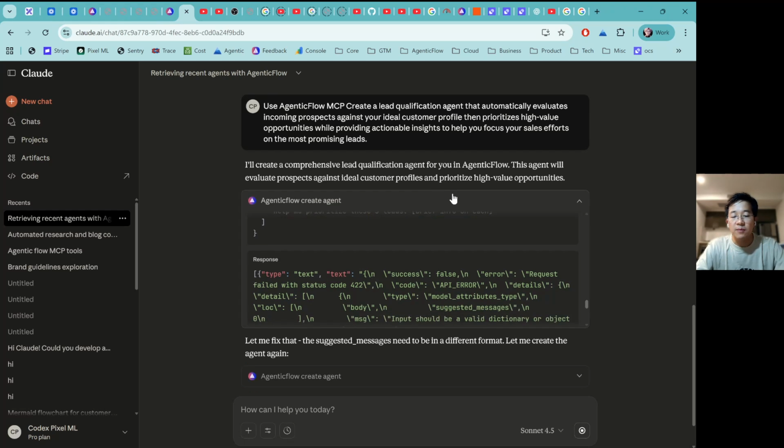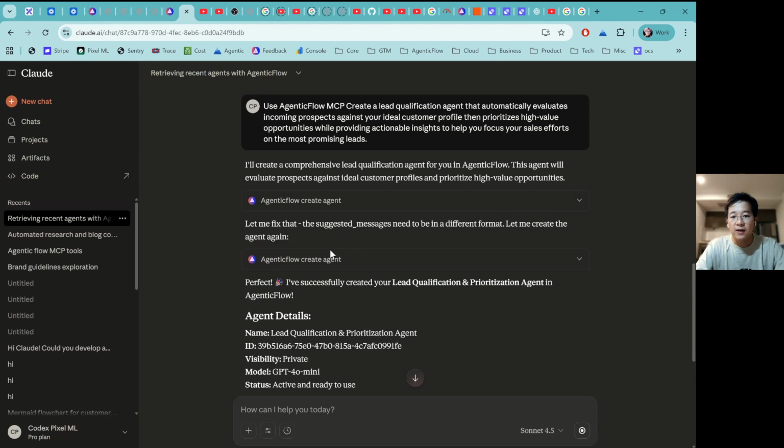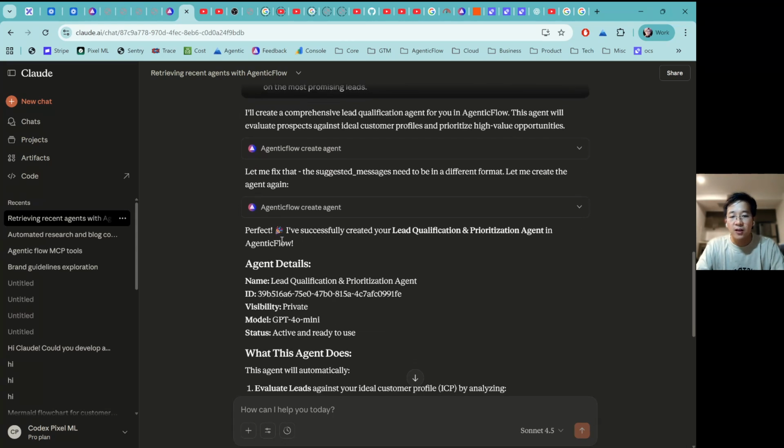Okay, and because right now we have some error messages sent to the agent, it means it's saying that success failed, and here's the API error that you need to fix. That means the agent actually has a feedback loop so that it can fix that. The suggested message needs to be in a different format. And actually it turned out it had been created, the lead qualification prioritization agent is already there.